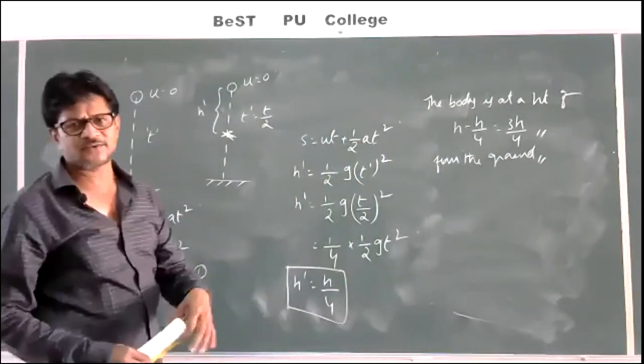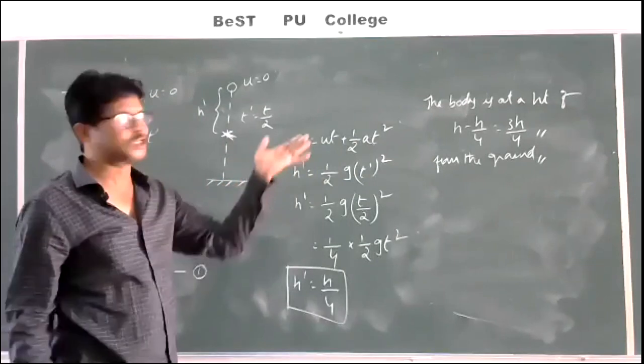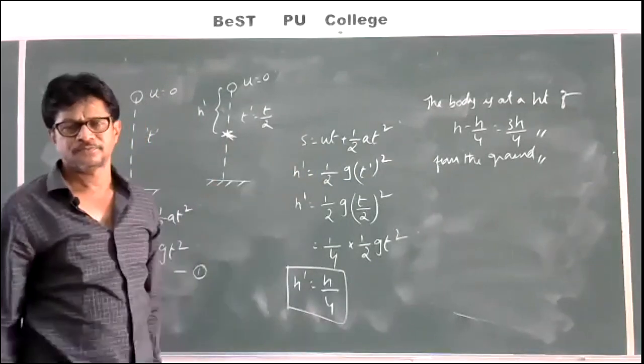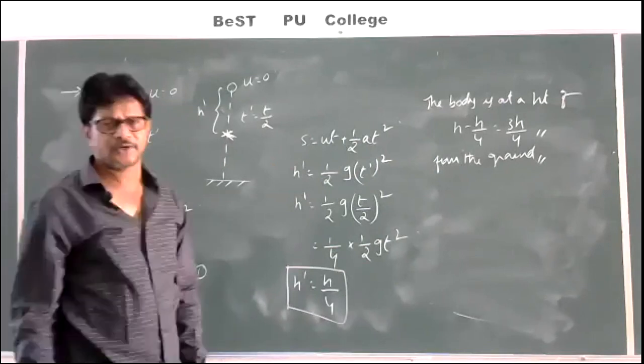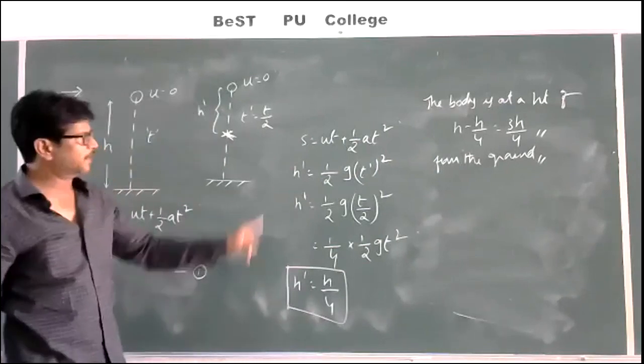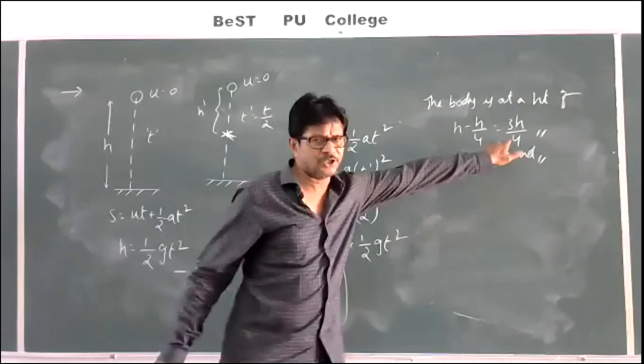So if anybody asks what is the position of a body, you have to write 3h by 4. Very important from an objective point of view, 3h by 4 is the answer.